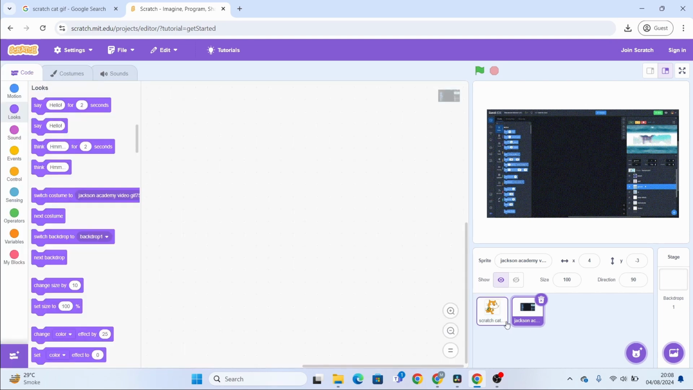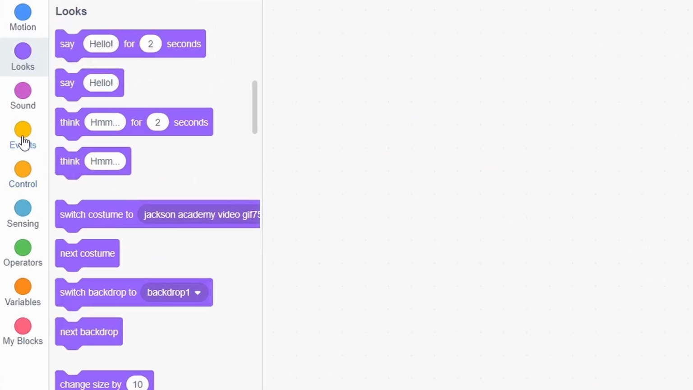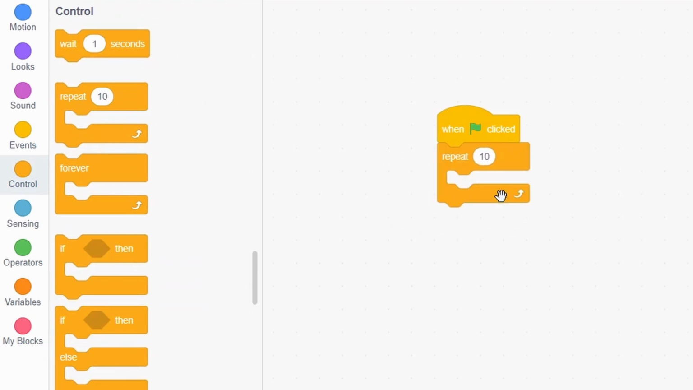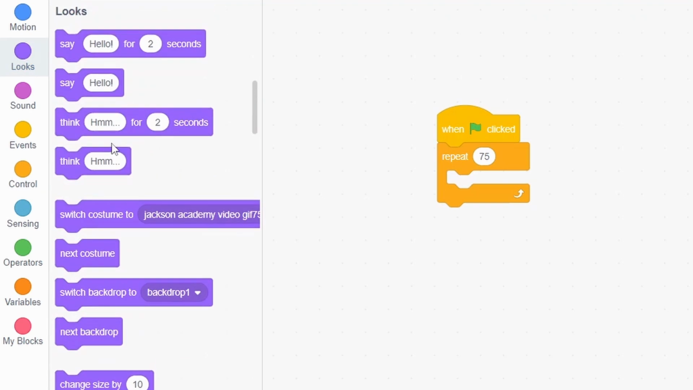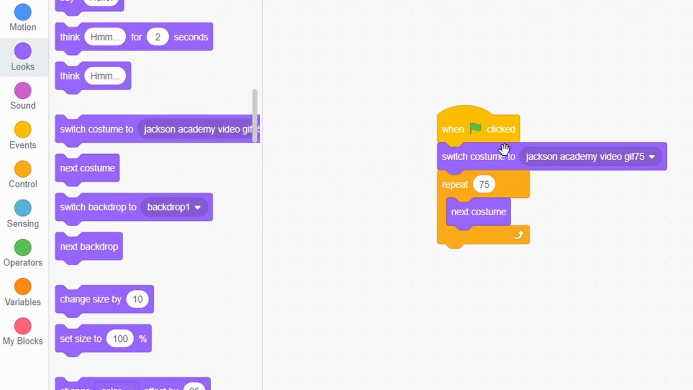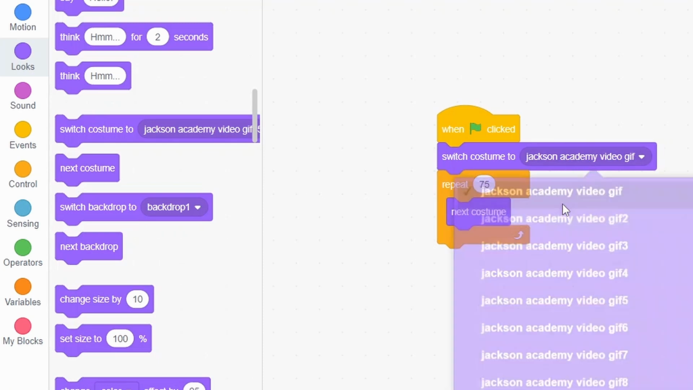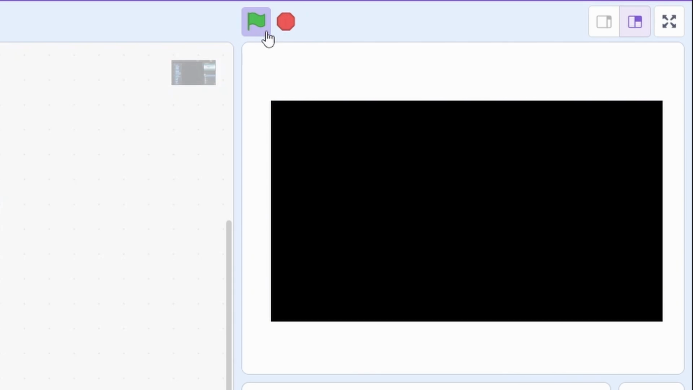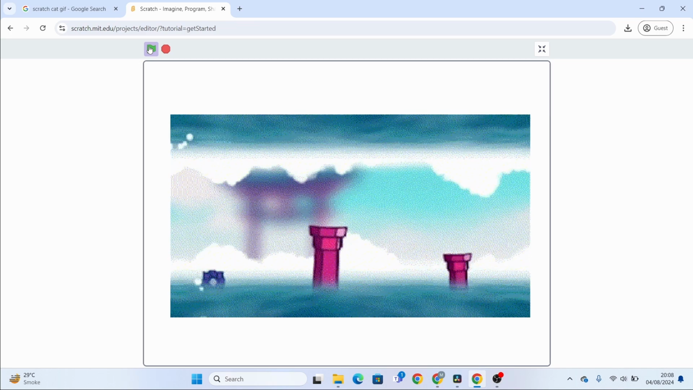So just like the previous coding, it'll be the exact same. So repeat 75 times, next costume, and after the green flag click, switch costume to the first one. So here you go, that's your video clip as a GIF in your Scratch project.